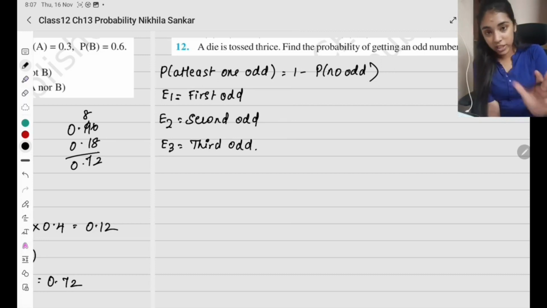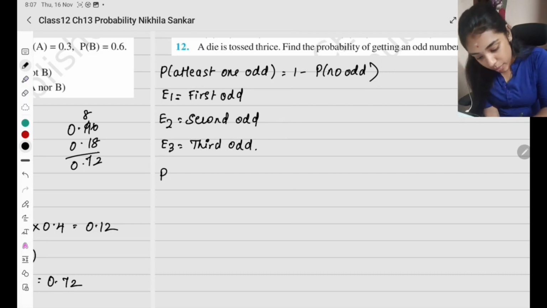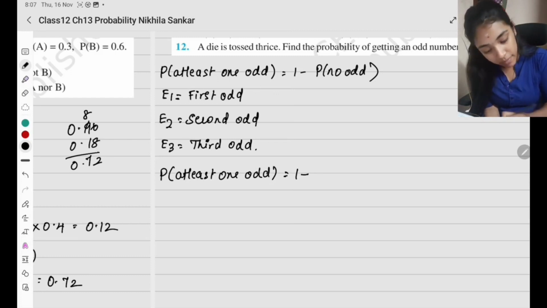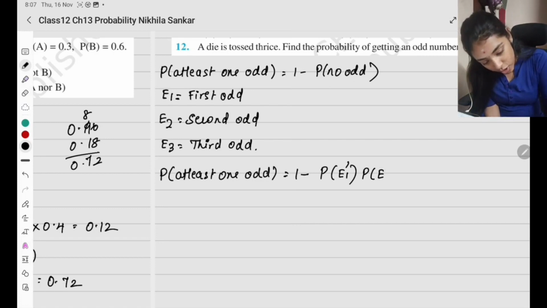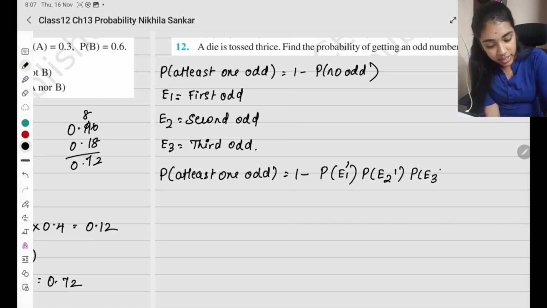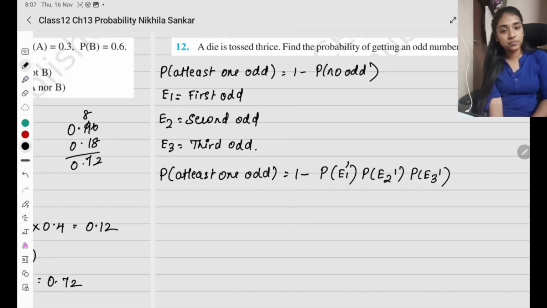We are looking at whether odd comes up in 3 throws. So now probability of at least 1 odd is 1 minus probability that you are not getting an odd number in the first throw, times probability that you're not getting an odd number in the second throw, times probability that you're not getting an odd number in the third throw.